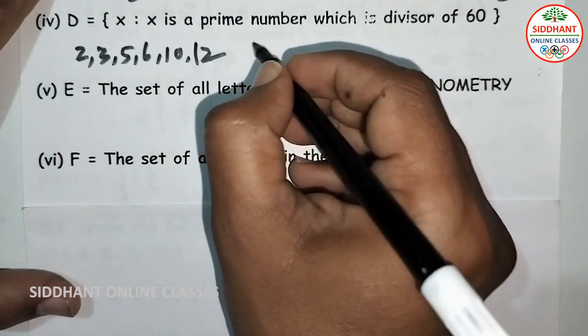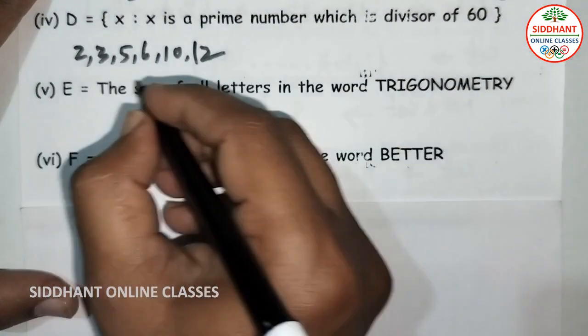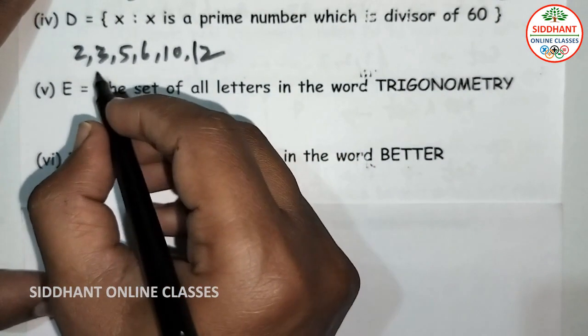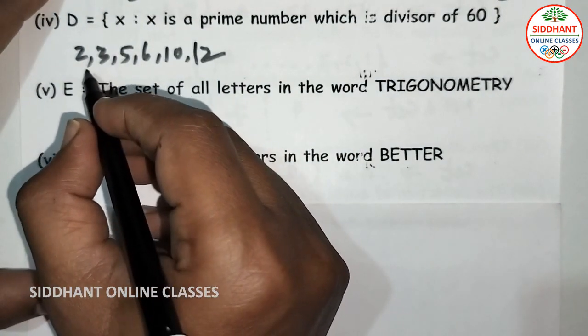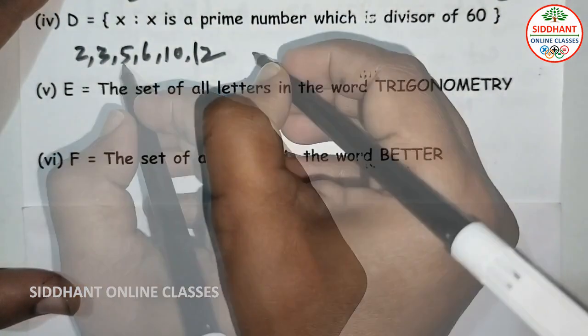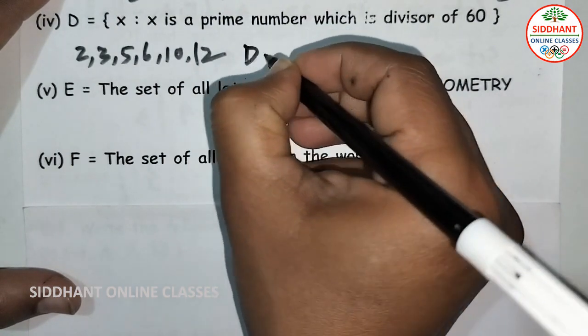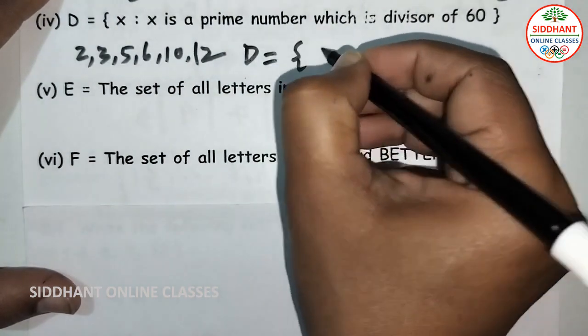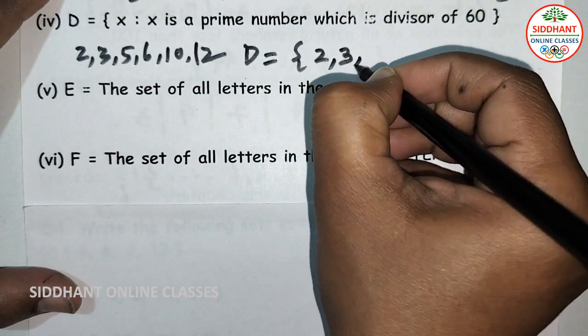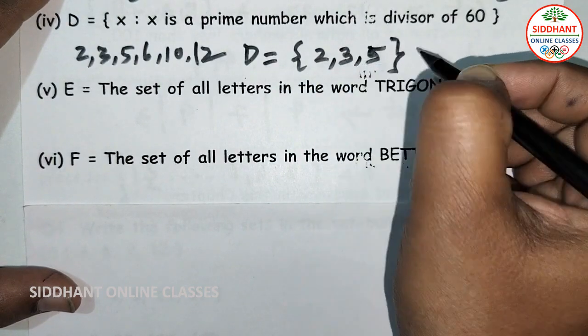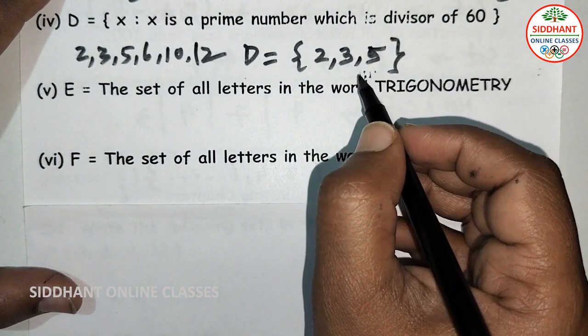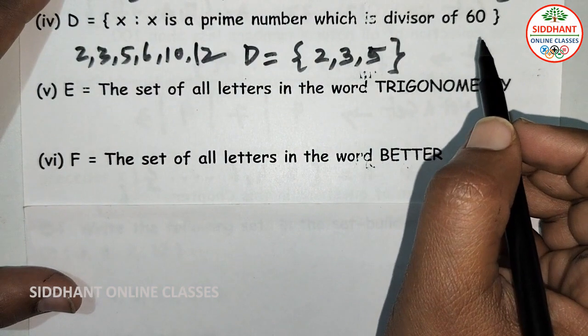They asked for prime numbers. So in the list, the prime numbers are 2, 3, 5. So D is equal to {2, 3, 5}. These are the three prime numbers which are divisors of 60.